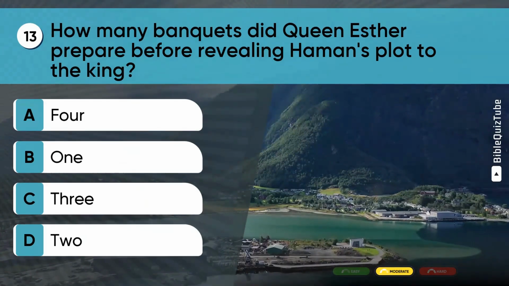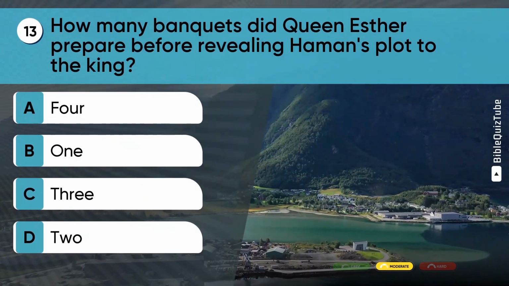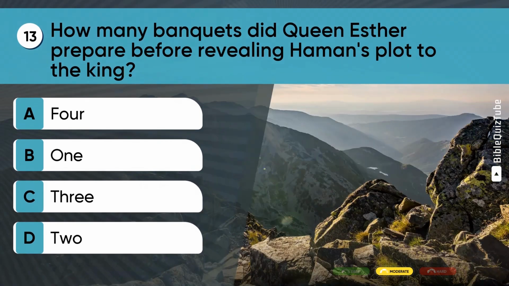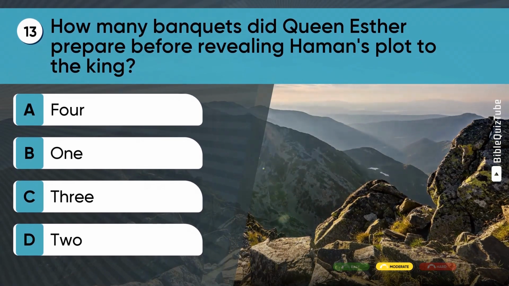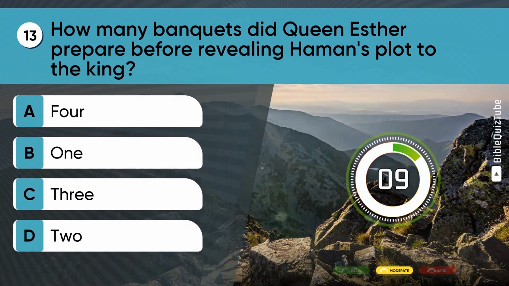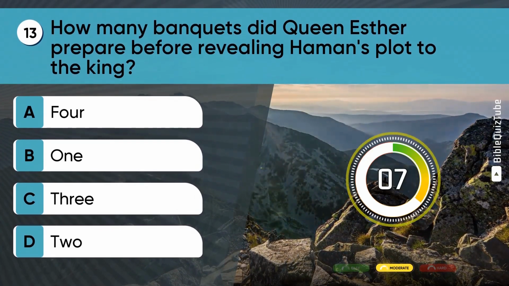Question 13. How many banquets did Queen Esther prepare before revealing Haman's plot to the king? A. 4. B. 1. C. 3. D. 2.